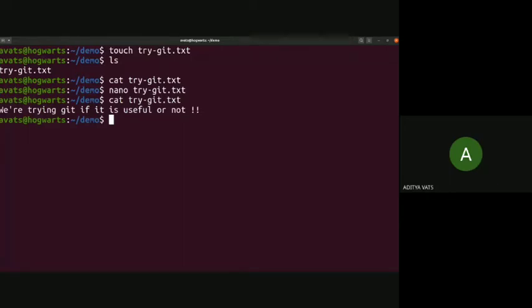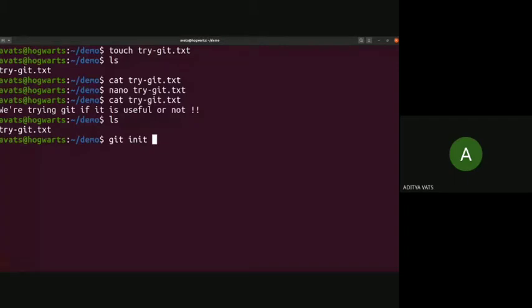Now, how would Git know that this repo is tracked by Git? How would Git recognize this? The answer is that there is a .git folder where everything is stored. But as you can see, there is no .git folder here. So the command for that is git init. git init creates a .git folder inside a directory, which is demo here. That tells Git that this directory is to be tracked by Git. So Git maintains it then.